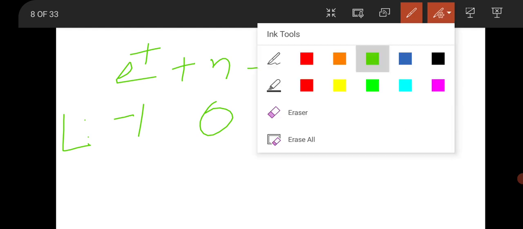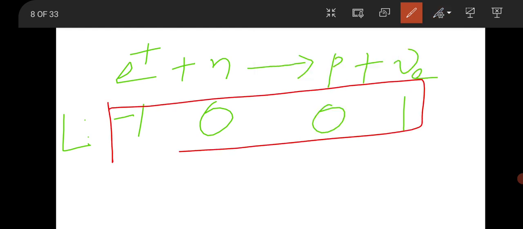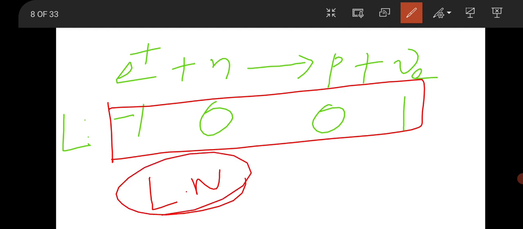So lepton number is not conserved in this reaction, so the reaction is not valid due to the non-conservation of lepton number. Okay, so there is an option like this. So move to the next question.